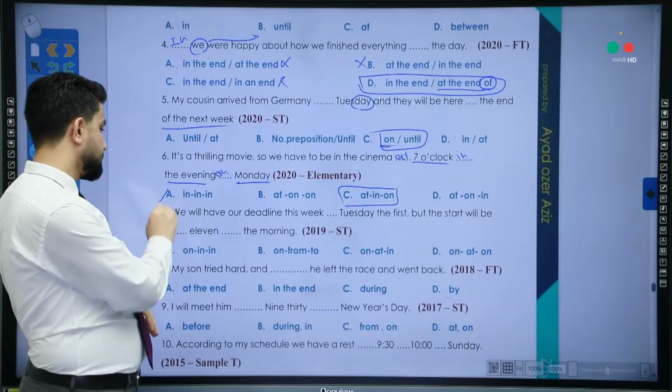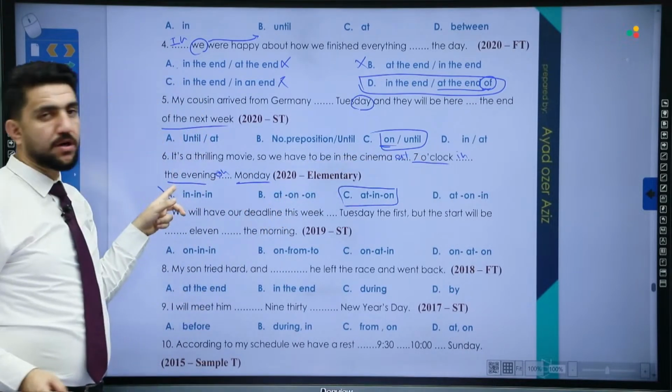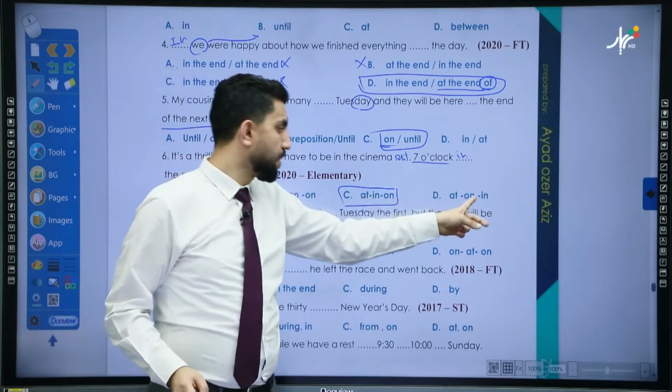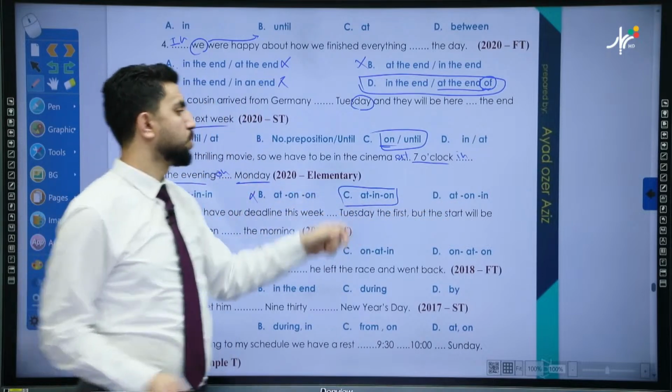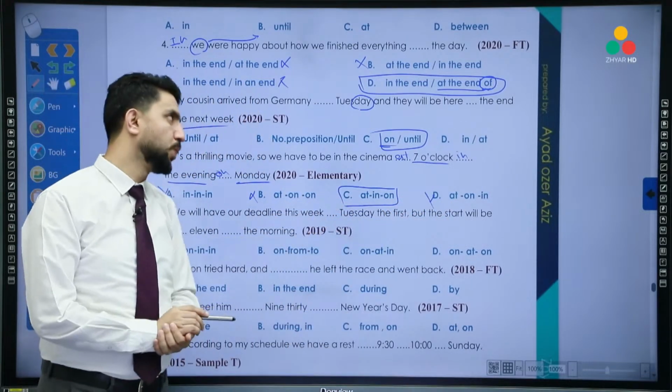No. That means this one is completely wrong. We use it with time. We use on with the evening? No, that's also wrong. We use it with time. We use on the evening? No. We use in Monday? No. So that means this one is also wrong. The correct answer will be C.